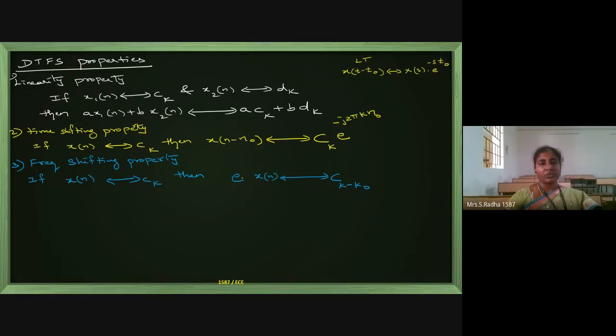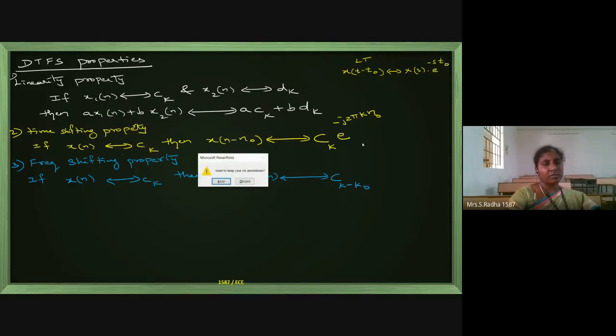Along with that, one exponential will come, but now the exponent is positive, with 2 pi n and that coefficient k naught. This is about the frequency shifting property.